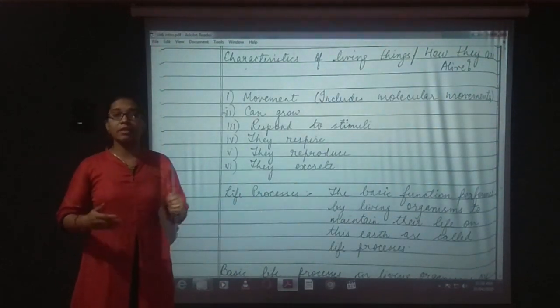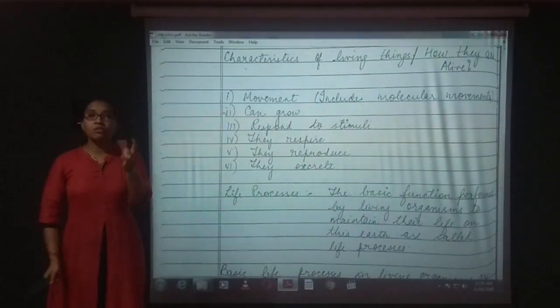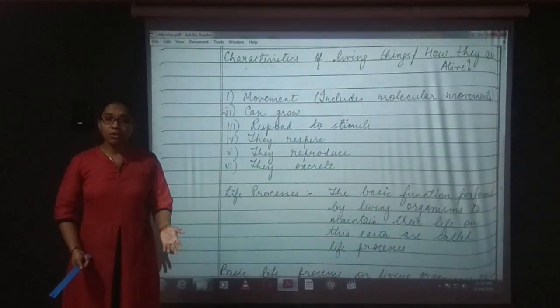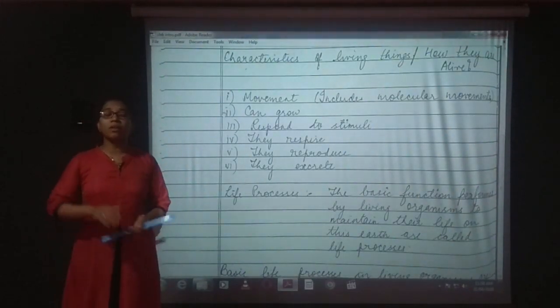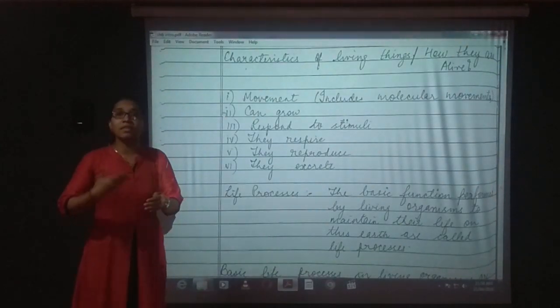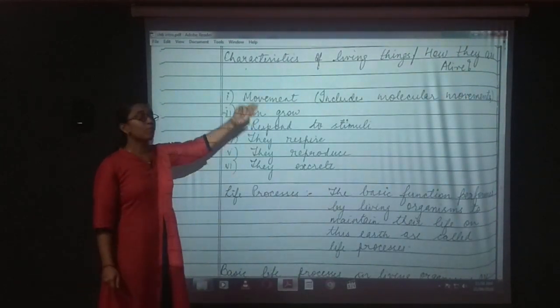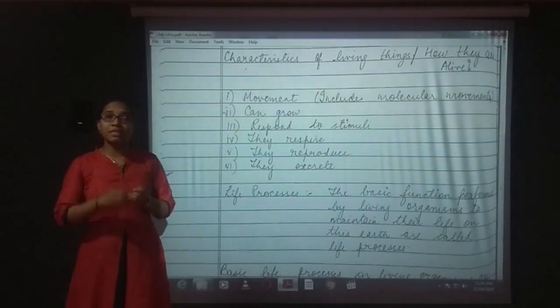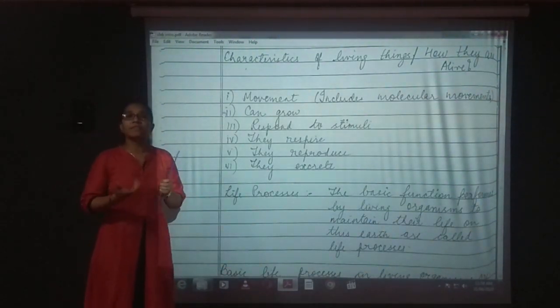Tissues combine together and they form organs. So what does the organ consist of? Basically the organ is made up of cells only. So inside each and every organ there are millions of cells. So when we say that movement occurs inside the cell, or molecular movement, it means the movement of the cells. How do the cells move? The cells also have some kind of movement.